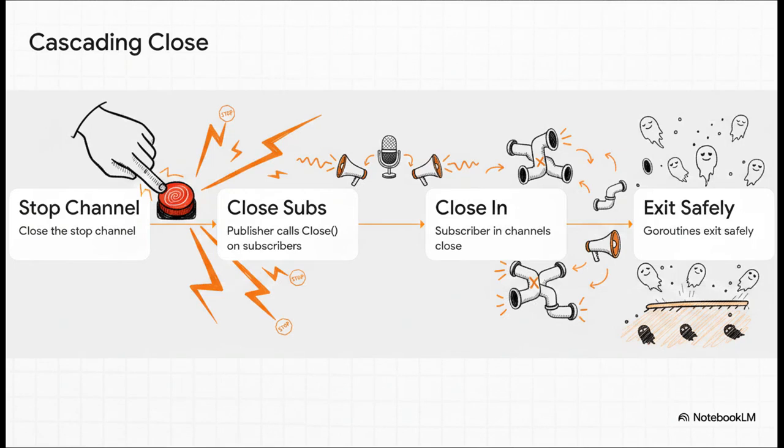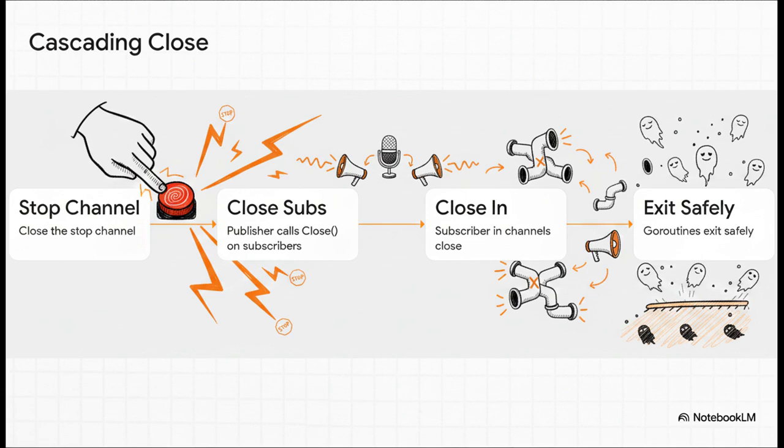Let's move on to lifecycle management, specifically the cascading close. You know, Go routine leaks are the silent killers of concurrent systems. But watch how cleanly this shuts down. You send one signal to close the stop channel. That triggers the publisher Go routine to call close on every single subscriber. That in turn closes all of their individual in channels, which finally causes every subscriber Go routine to exit safely. One single signal cleanly cuts all the venue speakers and shuts down the entire system without leaving any ghost processes running in the background.